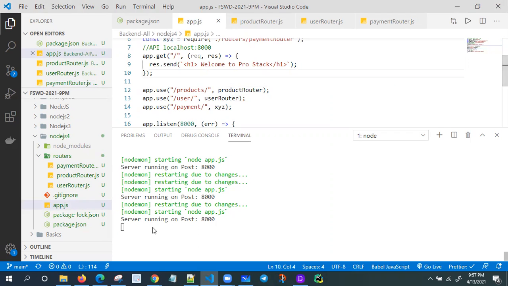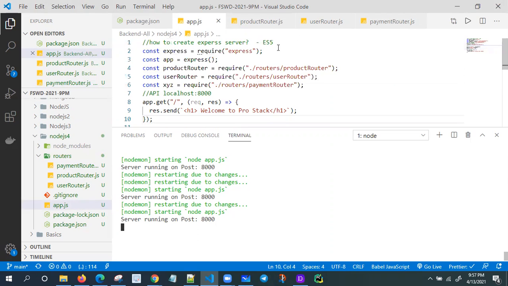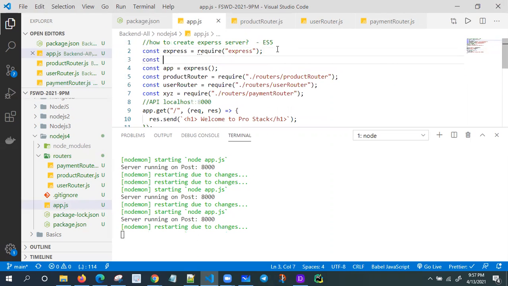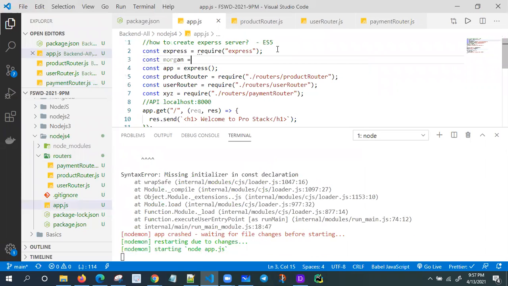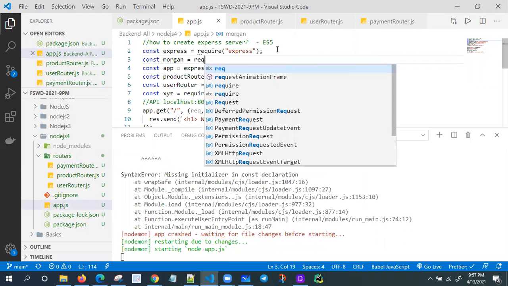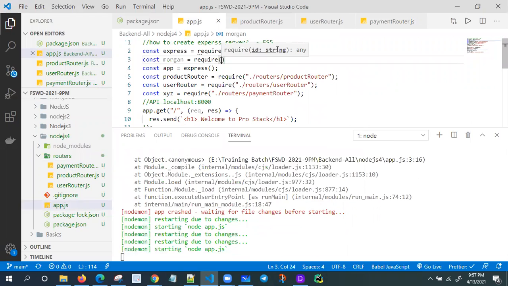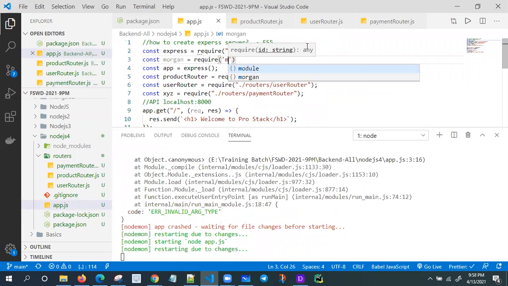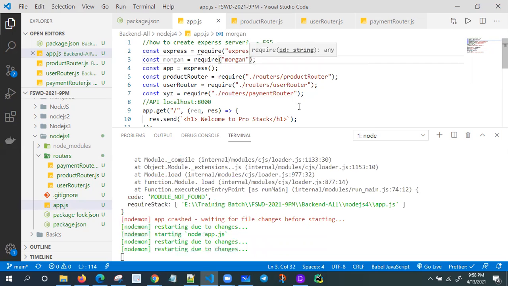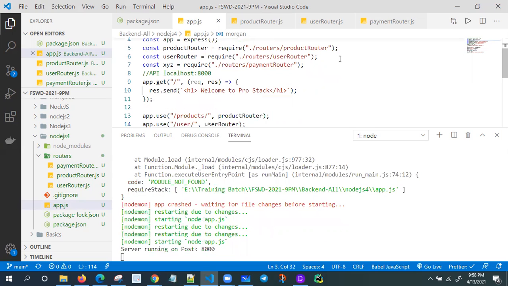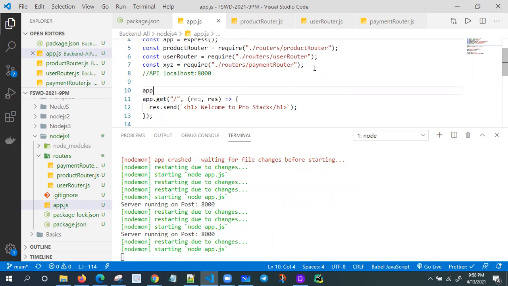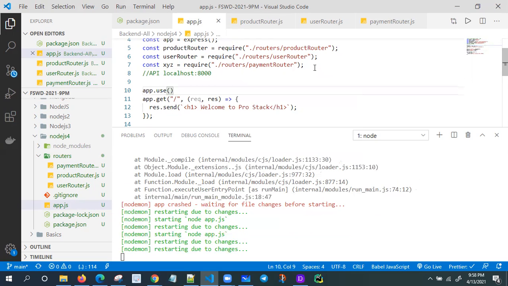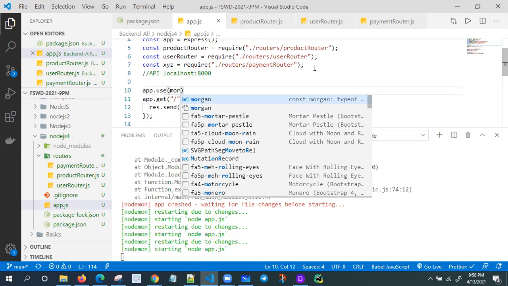So here, I want to introduce Morgan also. Let me write const Morgan equal to require Morgan. I'm using the Morgan module, already installed. Let me go to app.get somewhere. Here, below, app.use. I'm using the middleware Morgan. I need to pass Morgan.